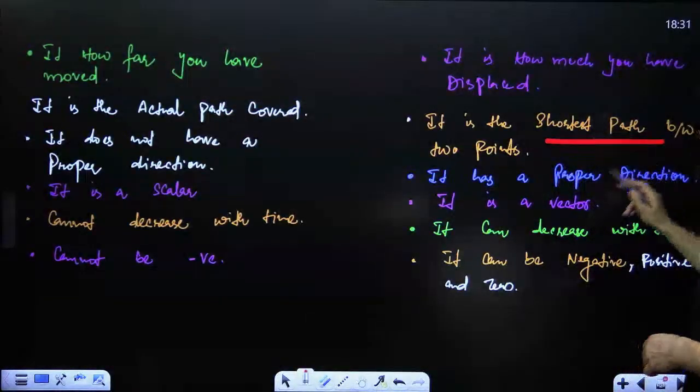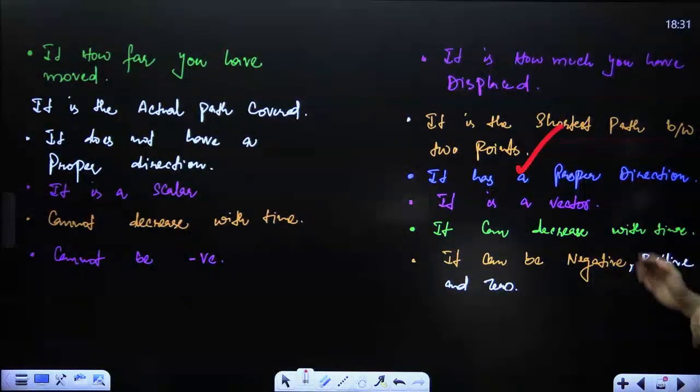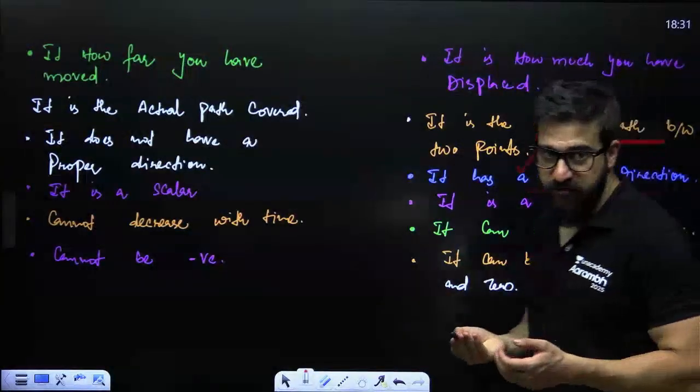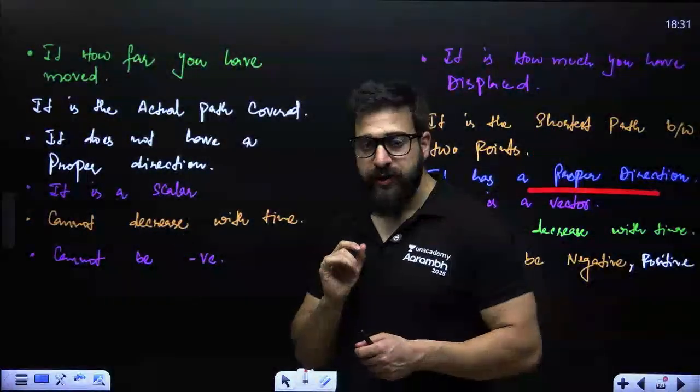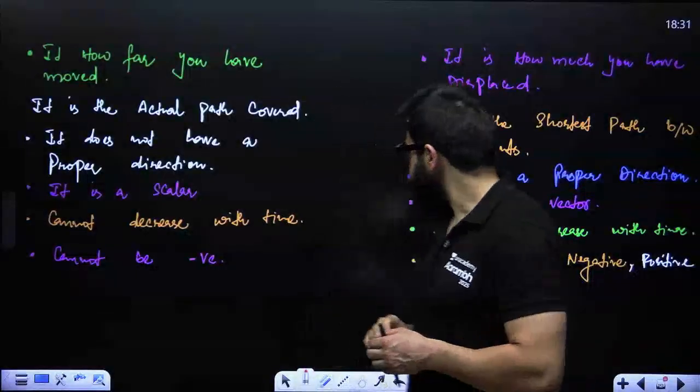So it is the shortest path between 2 points. It has a proper direction. That's what I was saying. From A point to B point, it has a unique direction. It is pointing towards B.